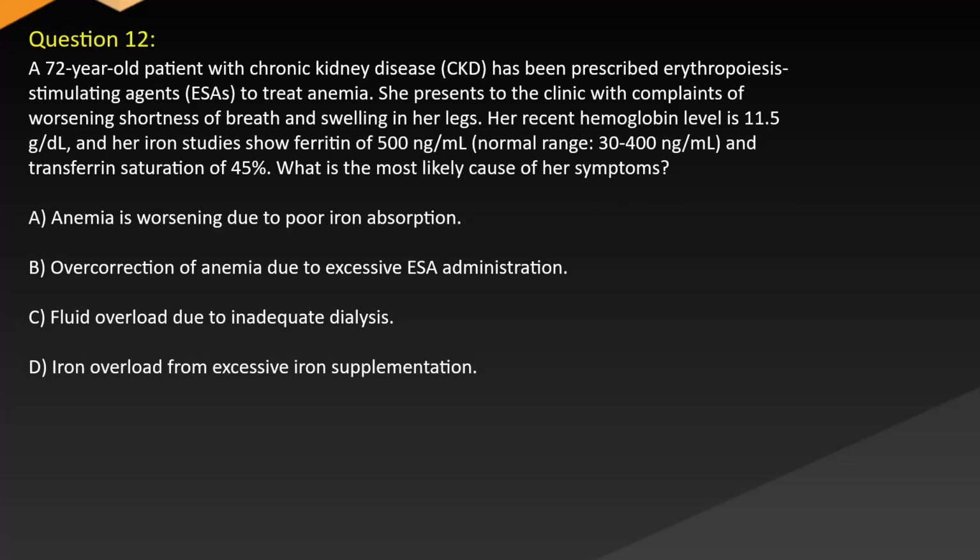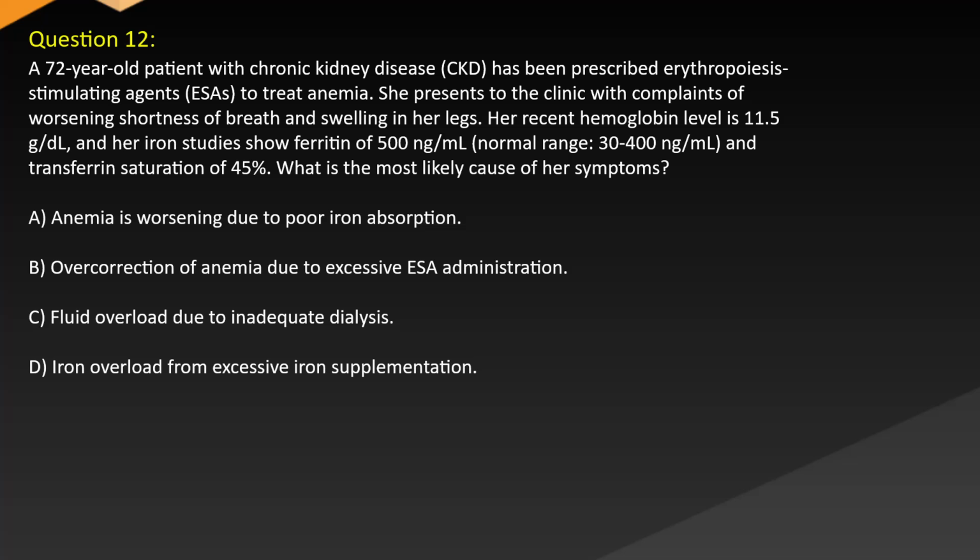Question 12. A 72-year-old patient with chronic kidney disease, CKD, has been prescribed erythropoiesis-stimulating agents, ESAs, to treat anemia. She presents to the clinic with complaints of worsening shortness of breath and swelling in her legs. Her recent hemoglobin level is 11.5 g/dL, and her iron studies show ferritin of 500 ng/mL, normal range 30-400 ng/mL, and transferrin saturation of 45%. What is the most likely cause of her symptoms?